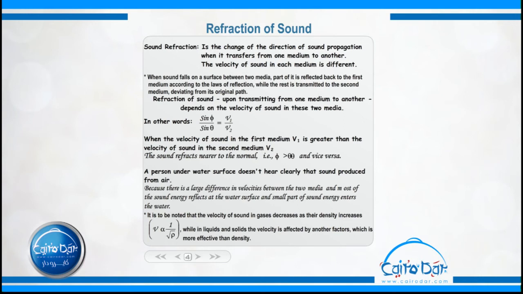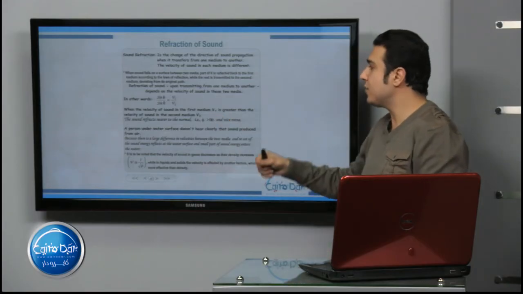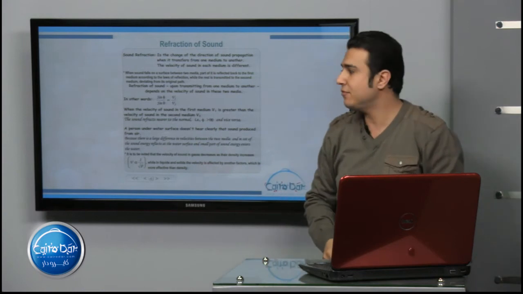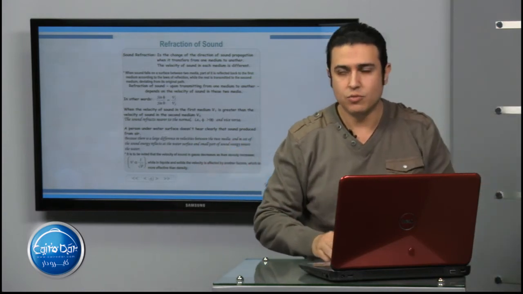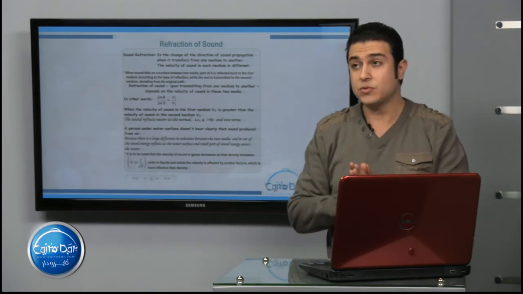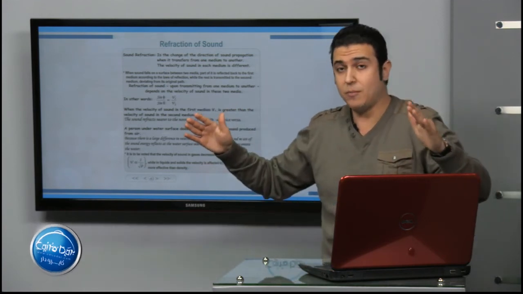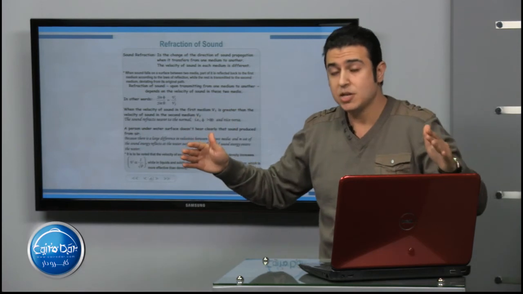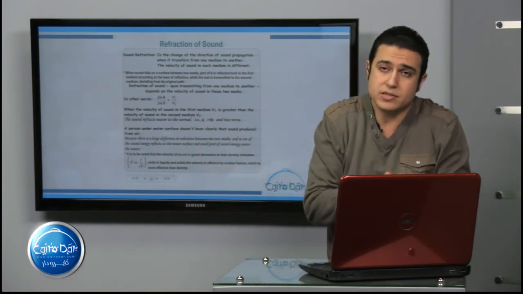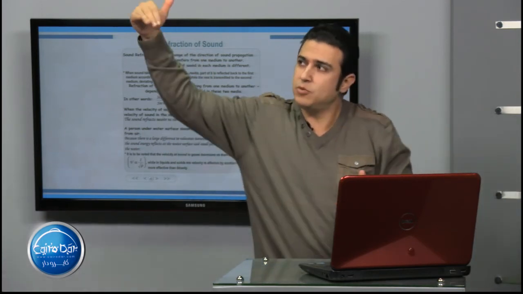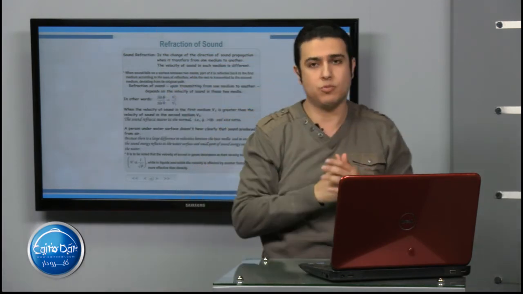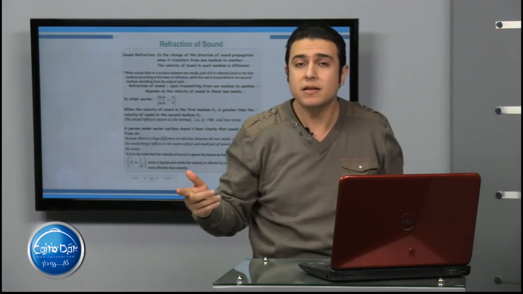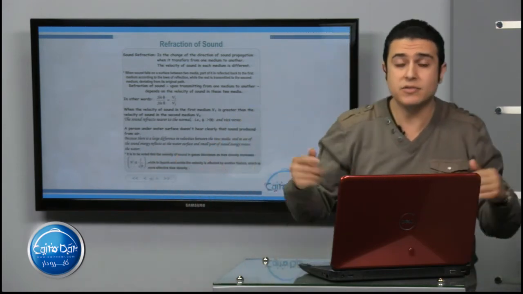So when the velocity of sound in the first medium V1 is greater than the velocity of sound in the second medium V2, the sound refracts nearer to the normal. When sound moves from a medium of higher velocity to another medium of lower velocity, it refracts towards the normal. But the opposite is correct.